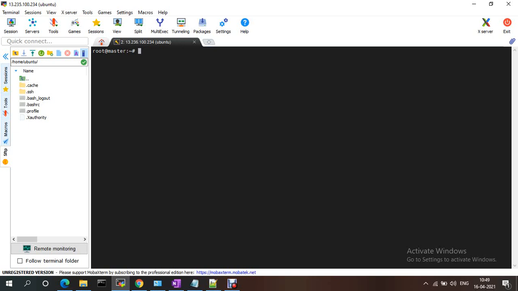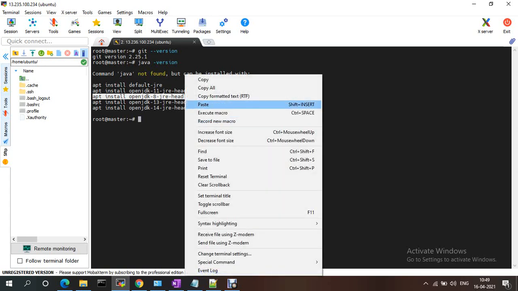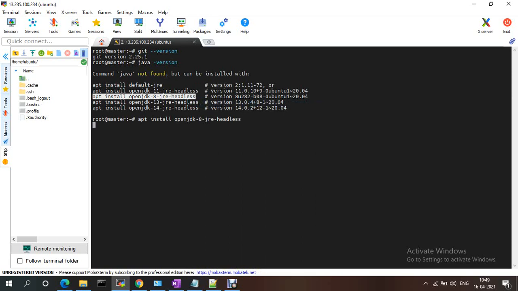Let me check whether git is there or not. git --version. So git is already installed. Let me check the java version. So java is not there. If you want to install java, you can install it. It will give you suggestions as well: if you want java 8, do this one, and if you want java 11, 13 or 14, you can just copy and paste and install.